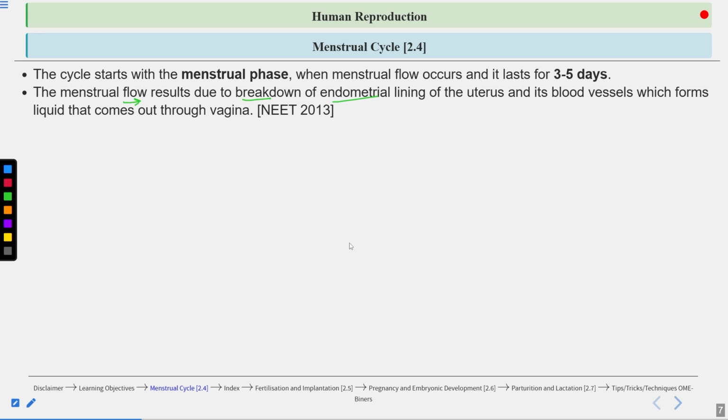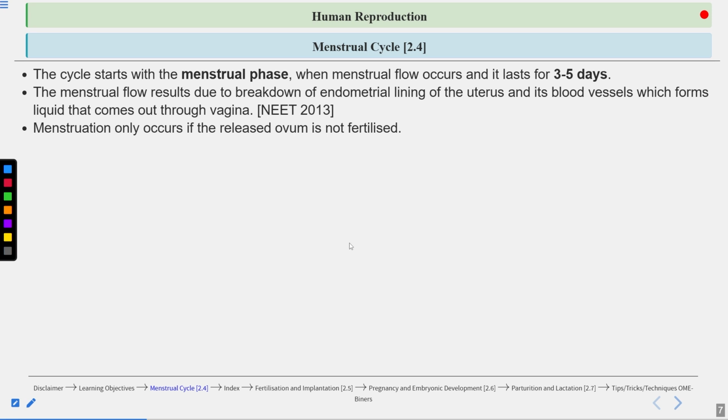This liquid consists of the tissues as well as the blood vessels, which are broken down. A question has come from this line in NEET 2013: menstrual flow results due to breakdown of the endometrium lining.